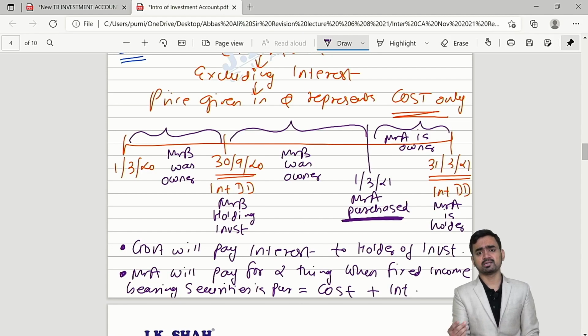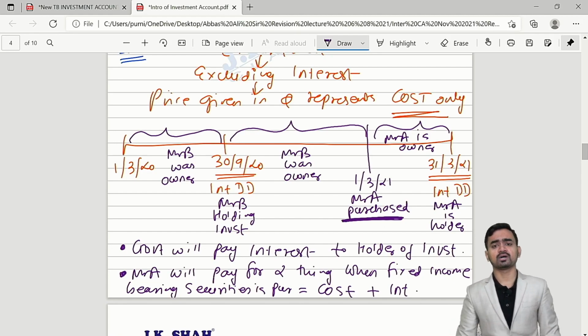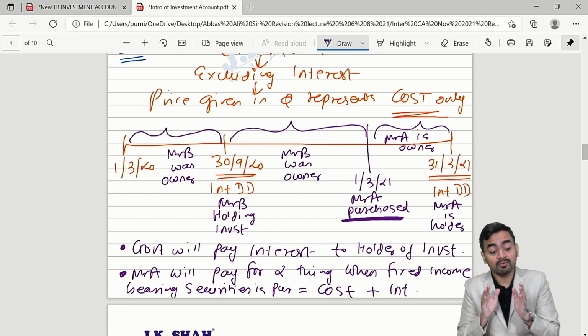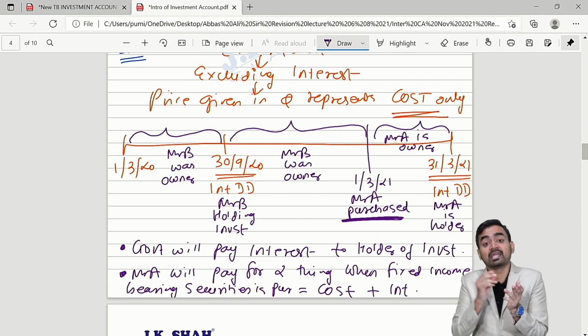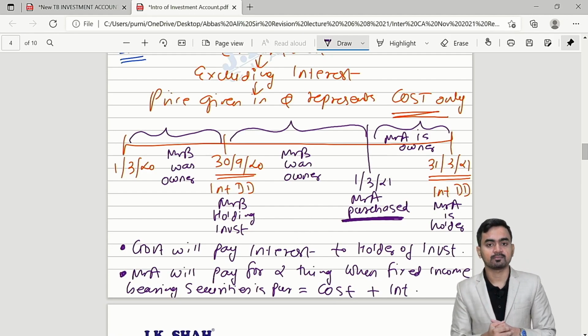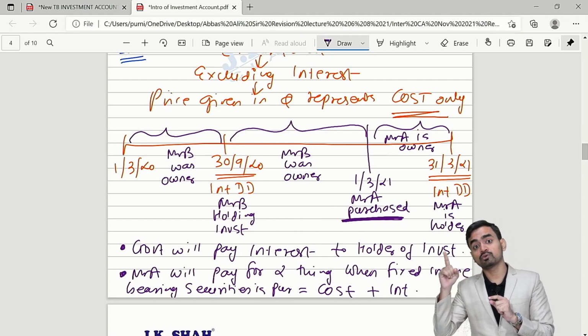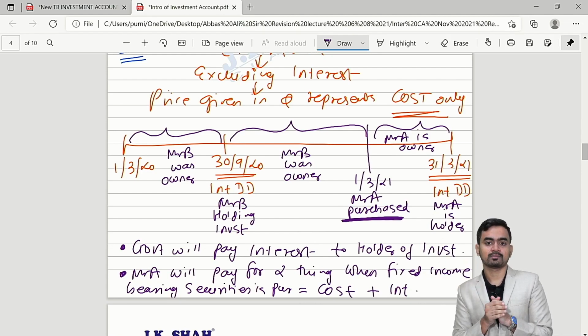Simple children. When you will acquire on 1st March, can I say Mr. B will ask for cost of the investment, and even Mr. B will say I was the holder for 5 months. Government will give you 6-month interest. So you just pay me 5 months interest. Correct?